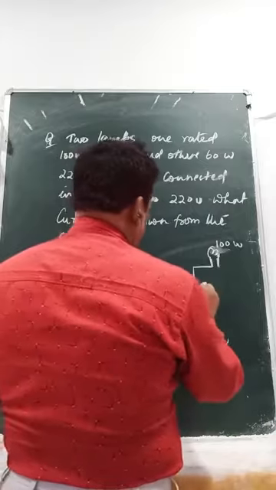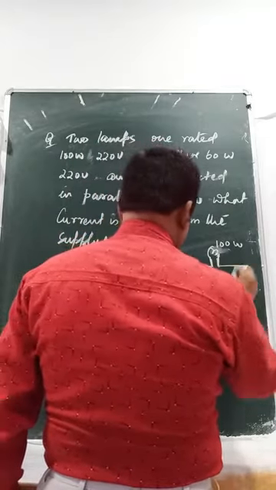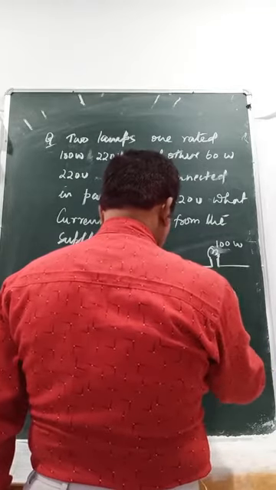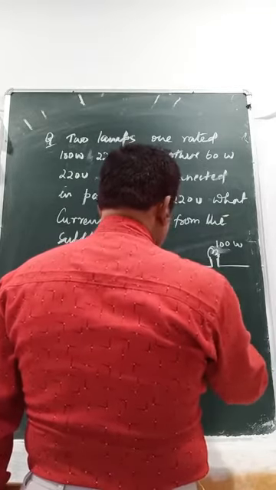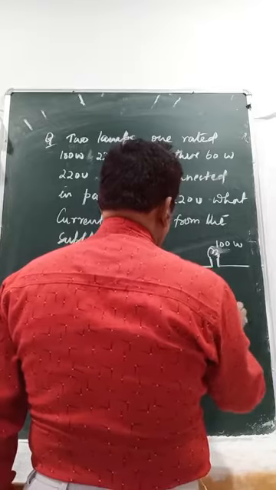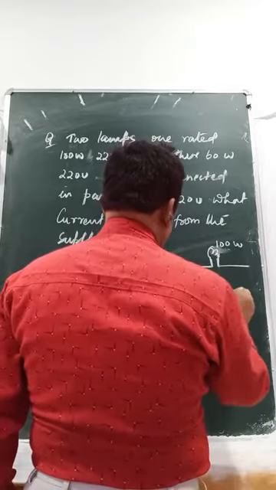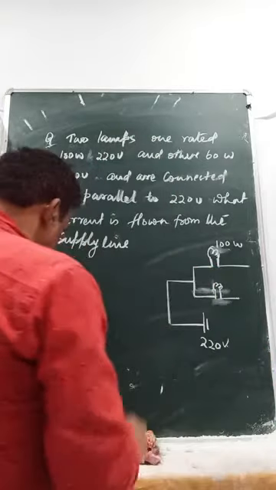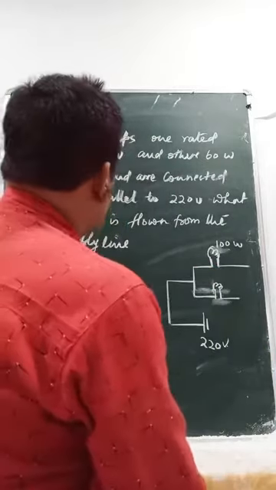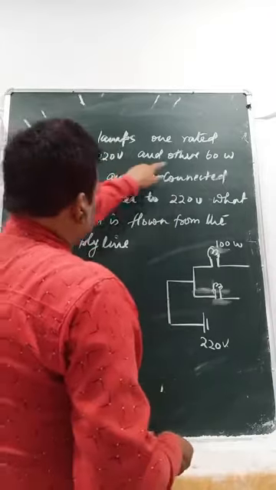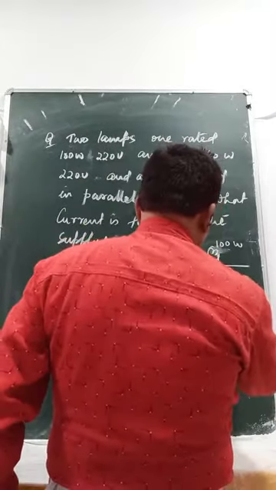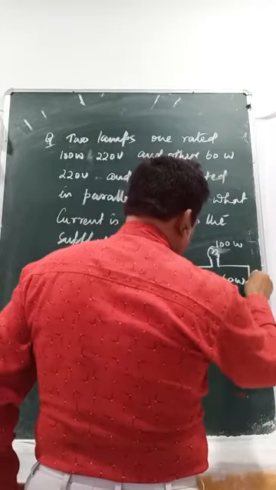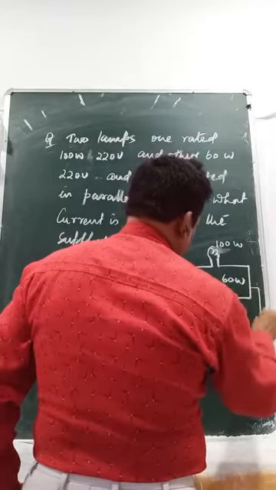The other one is 60 watt, also connected to 220 volt, but they are connected in parallel.